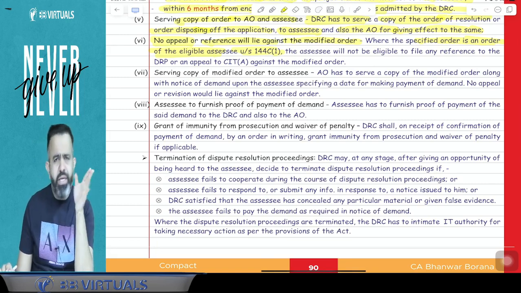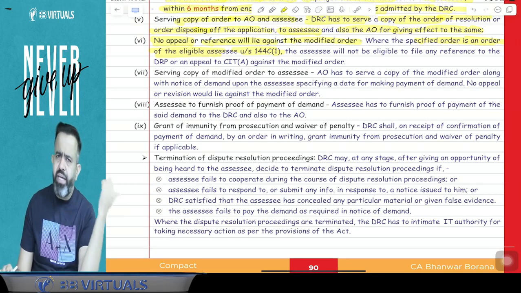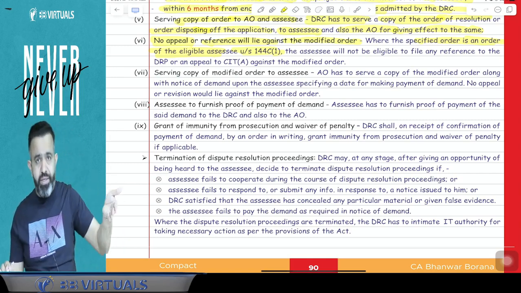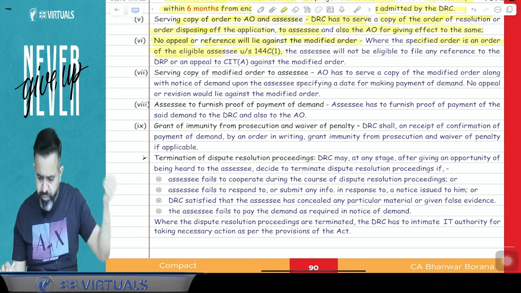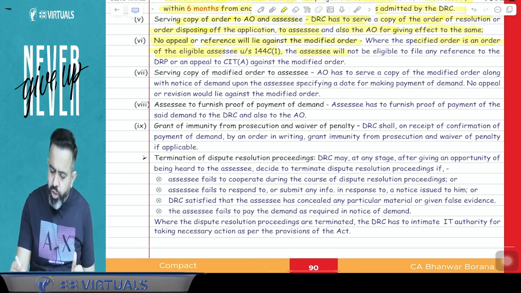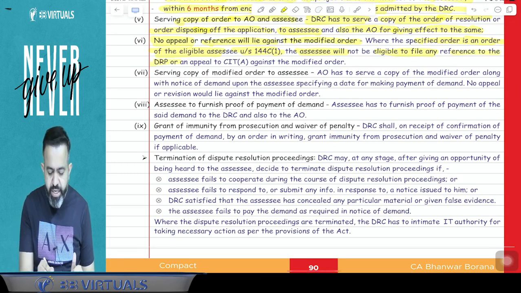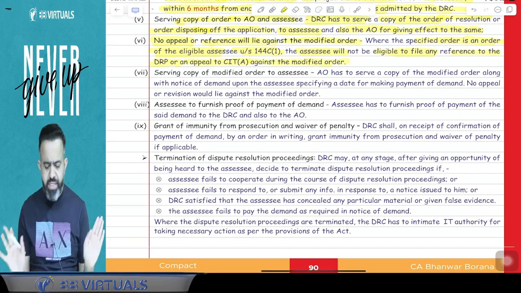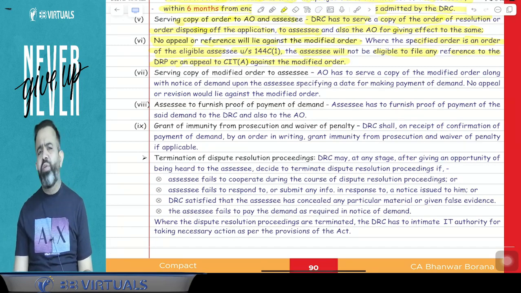Suppose he made the application to the DRC, the DRC passed the order, and according to it AO again passes the modified order. The assessee will not be eligible to file any reference to the DRP or any appeal to the CIT appeal against the modified order. So always, guys, against the modified order you cannot file any appeal.